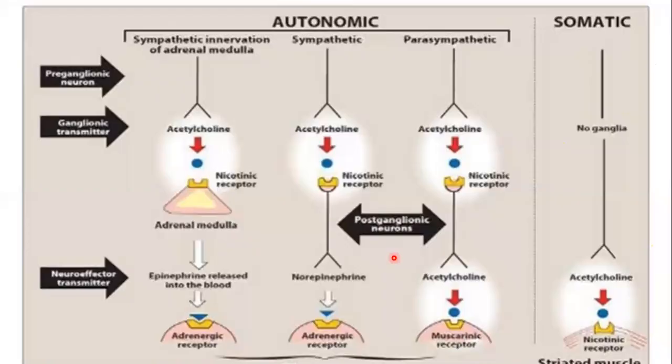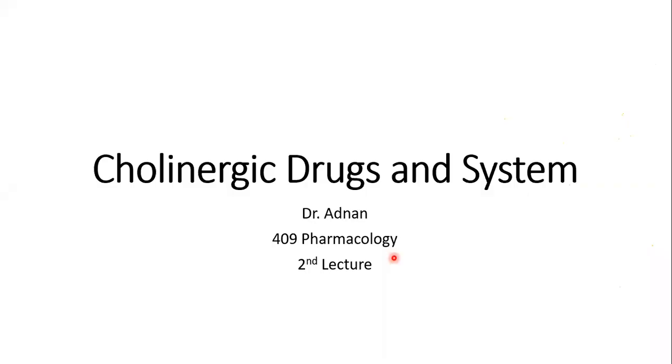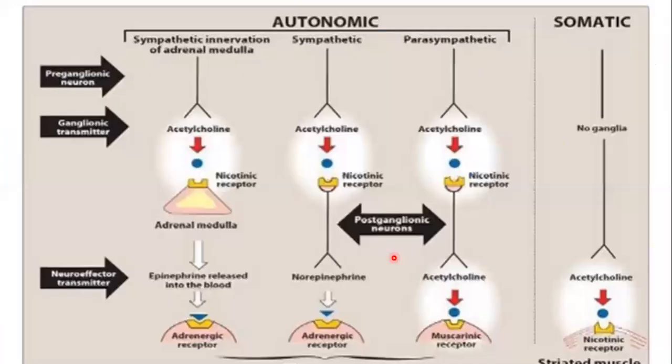Right. I will brief it up because we only have 2 minutes left. So I will brief up what we have discussed so far. I have discussed the cholinergic receptors today, and we have discussed that the cholinergic receptors are of 2 types. One is known as the nicotinic receptor, and the other one is known as the muscarinic receptor. And further, the nicotinic receptors are divided into 2 types. One is known as the NN, and the other one is known as the NM.